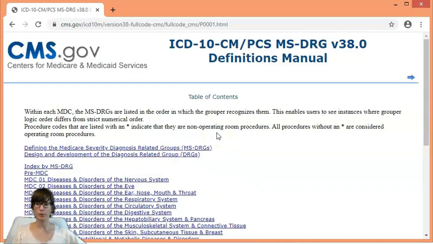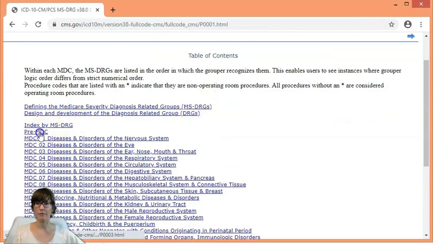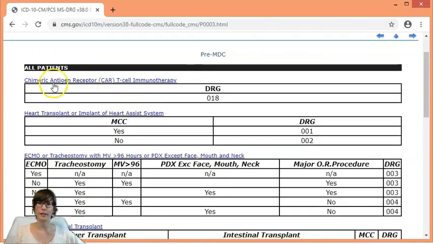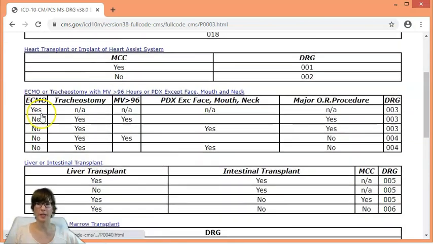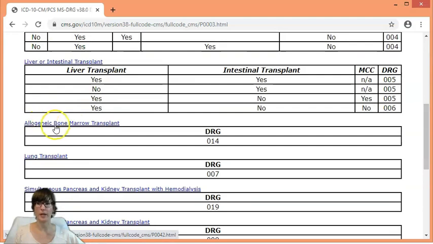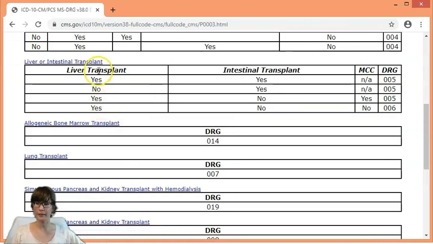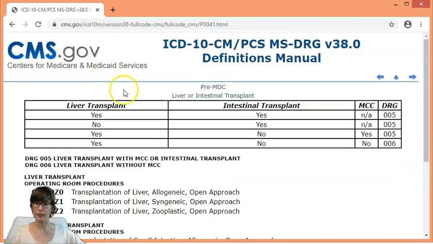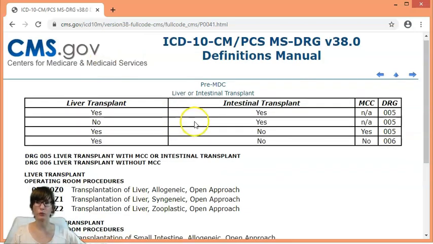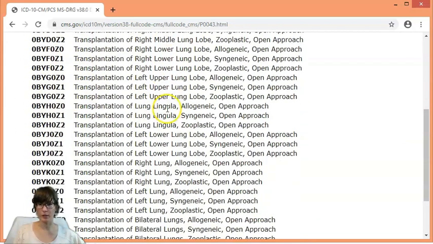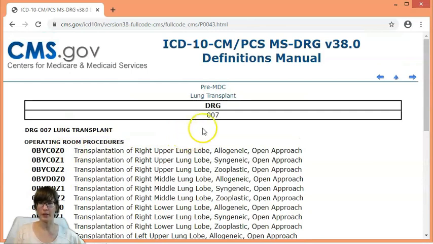In the latest grouper version for 2021, version V38.0, we have 11 pre-MDCs. You can see the list here: chimeric antigen receptor, heart transplant, ECMO, liver intestinal transplant, bone marrow transplant, etc. If we click on any of these categories, let's try this one, we can see the list of procedure codes that can qualify a case for pre-MDC assignment. If the patient we are coding for had any of these procedures performed from this list, they will be immediately assigned to this DRG 007.